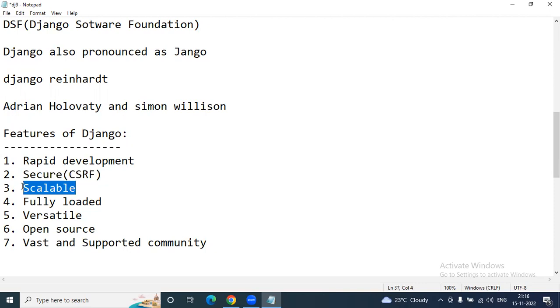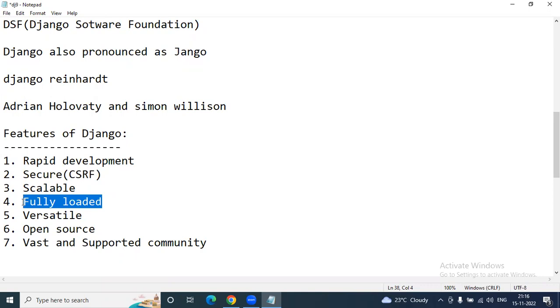It has the ability to quickly and flexibly switch from one application to another, from small scale applications to large scale applications, and we can build them using the Django framework. We can migrate from a small application to moderate applications, and large scale applications are also possible.